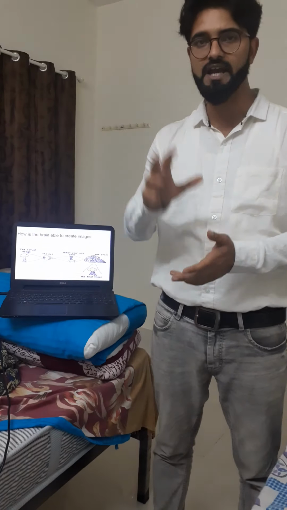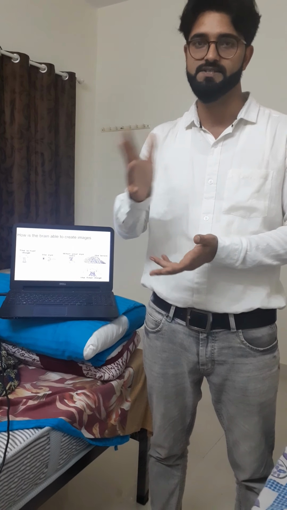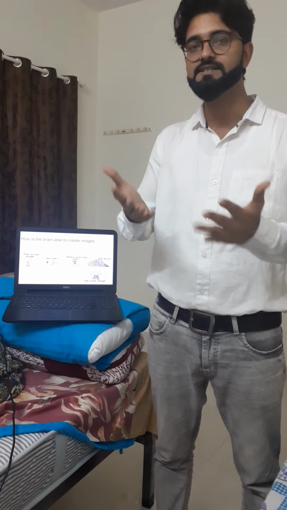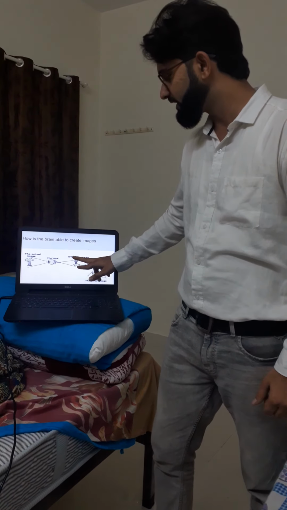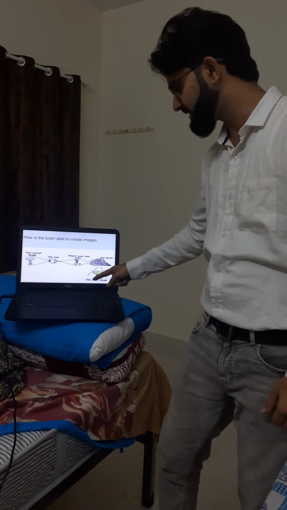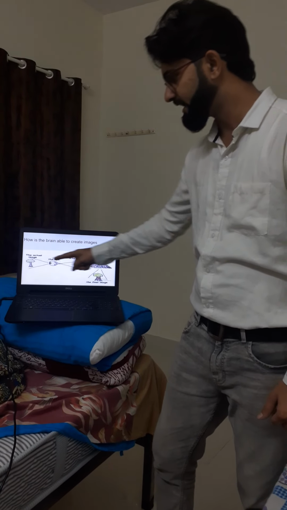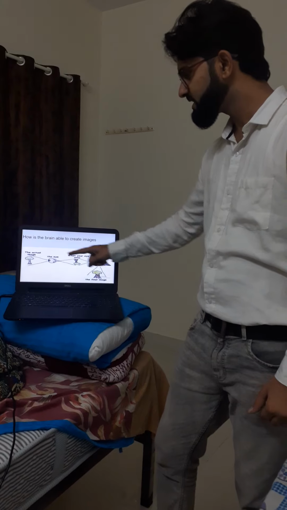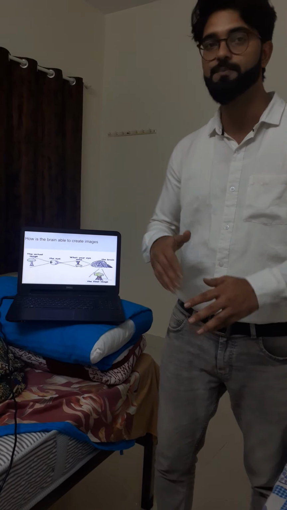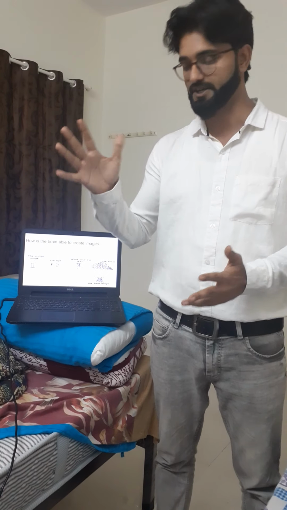Our eyes always create an inverted image. Now our brain sends some signal and tells us that for this inverted image, the actual object is this one. That is, the final image is always erect, so the actual image and final image are equal. This signal is generated by our brain. This is our brain's work to identify the object.